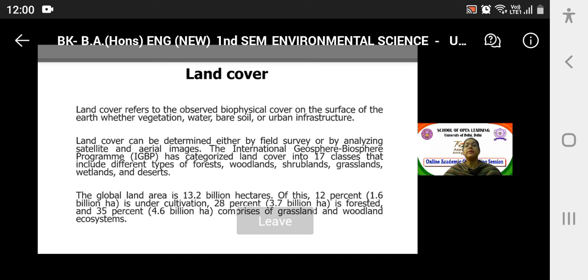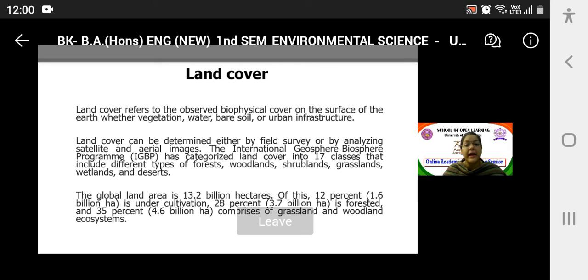Land cover can be determined either by field survey or by analyzing satellite and aerial images. The International Geosphere Biosphere Program, that is IGBP, has categorized land cover into 17 classes that include different types of forest, woodlands, shrublands, grasslands, wetlands, and deserts. So this is included in those 17 classes.